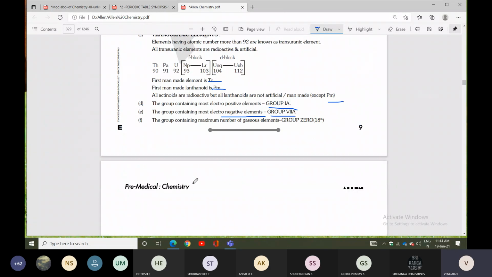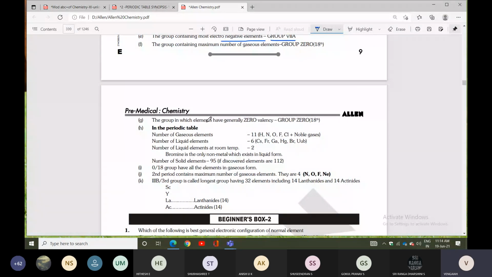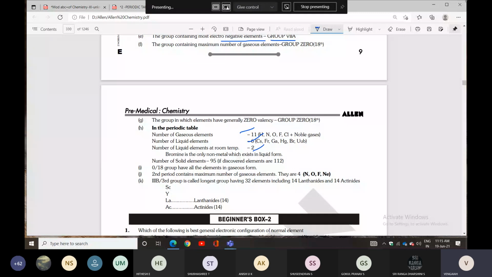Okay? The group in which elements generally have zero valency is the 18th group. In the periodic table, the number of gaseous elements is 11, the number of liquid elements is 6, and the number of liquid elements at room temperature is 2. These points will be useful for the entrance exam. Out of the total 118 elements, 11 are gaseous elements.